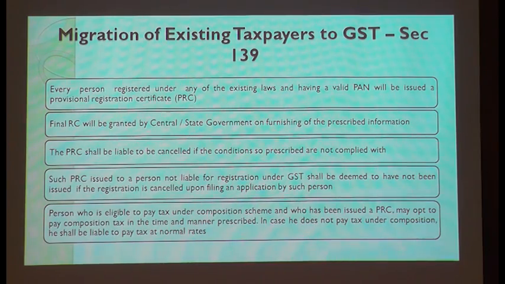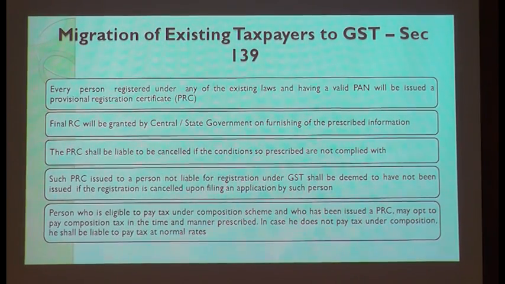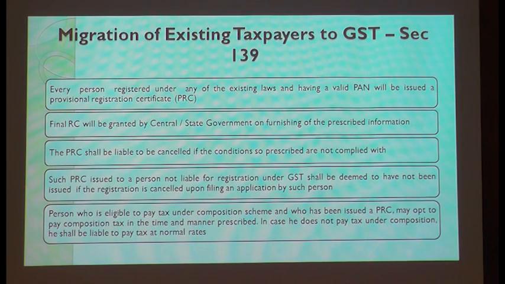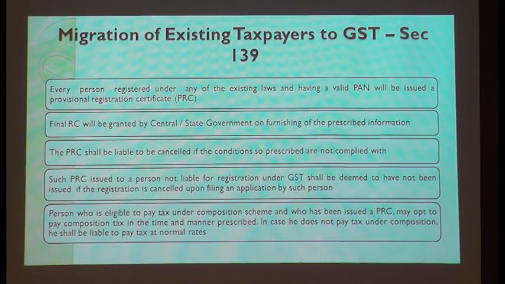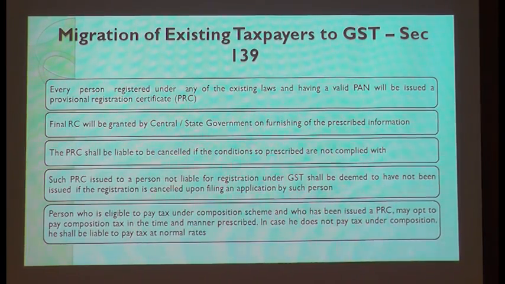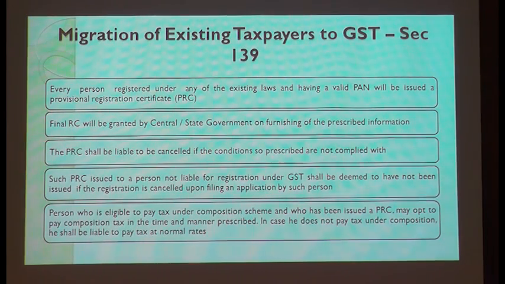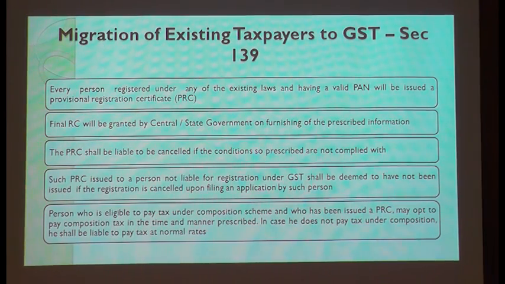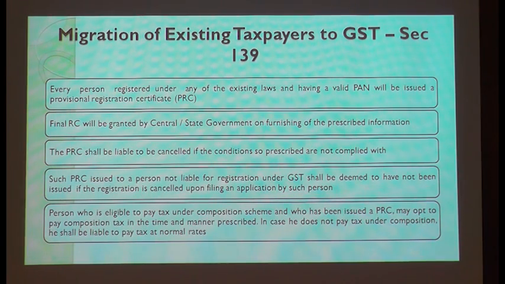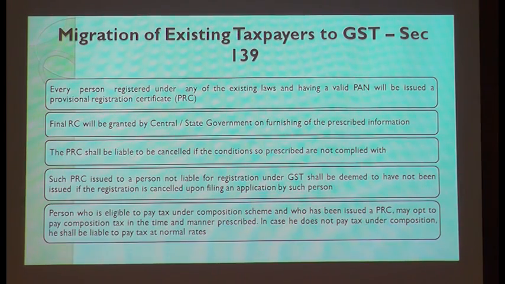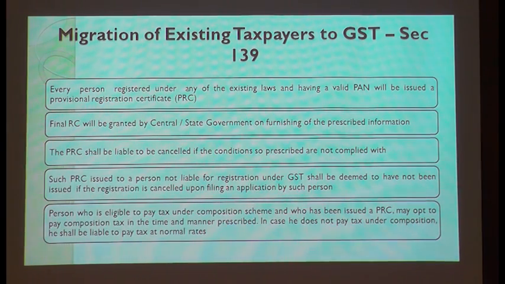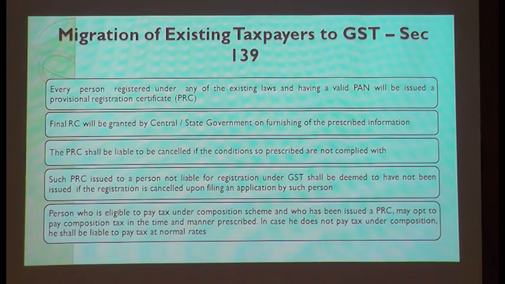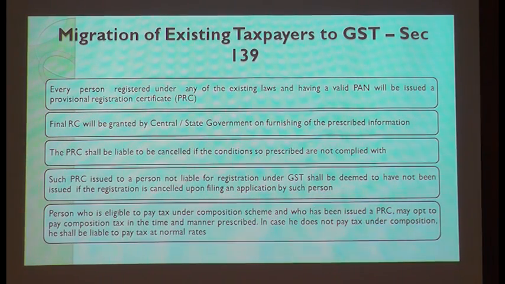Please understand. The third condition is that there are many instances where they are not able to migrate because of some technical reason. In that case, when you approach the department, they state that, okay, you apply for fresh registration with the same information. So when you are applying for fresh registration for the same number, can you go for transitional credit? Because of some technical difficulties, we are not able to migrate. So can I still apply for transitional credit? Yes, I believe, yes.